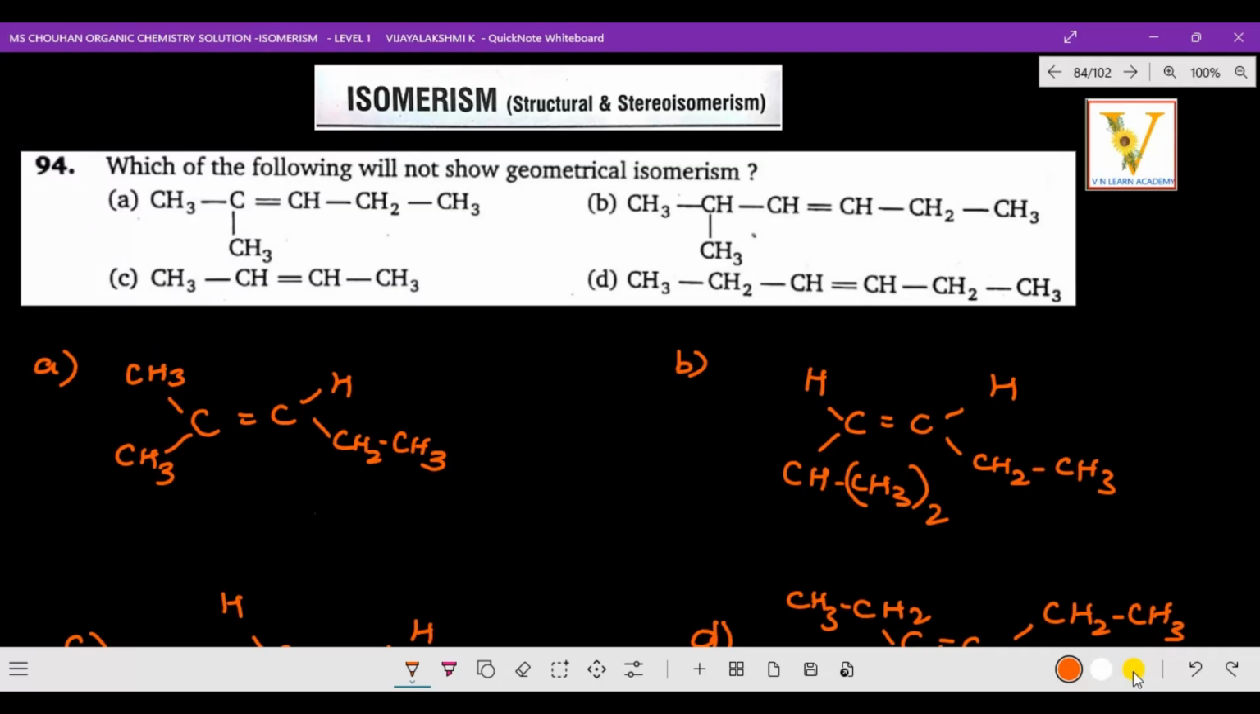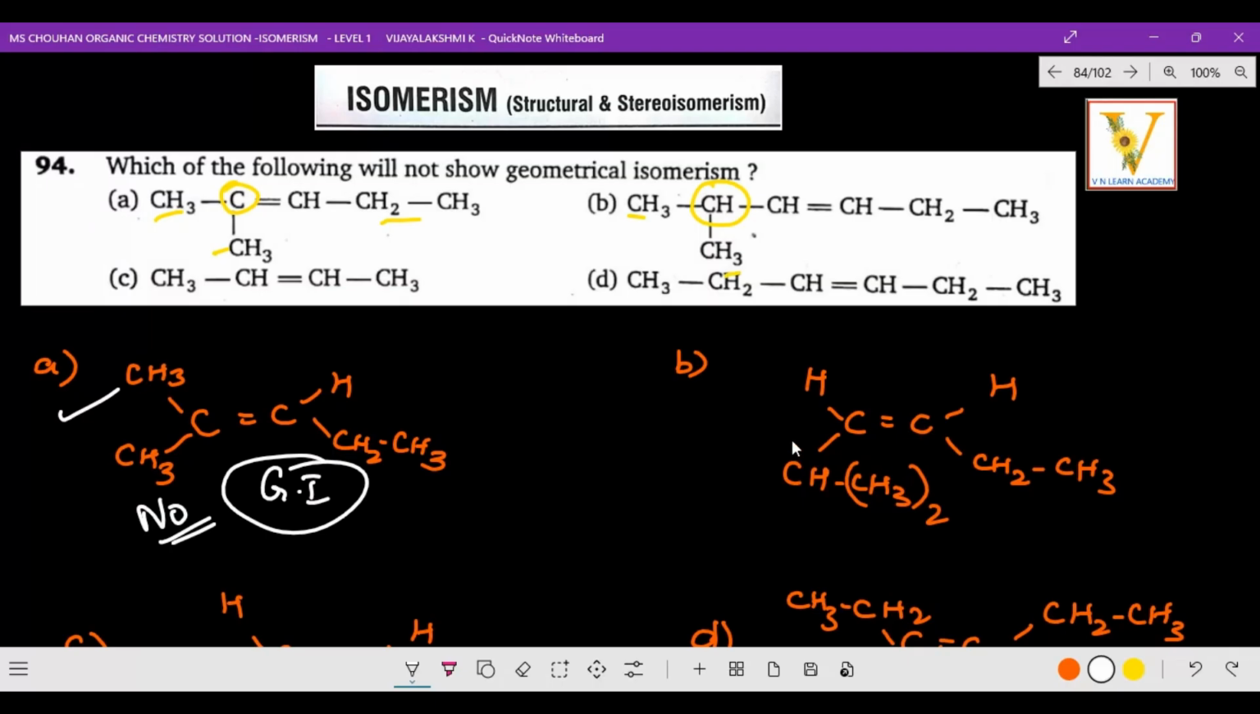Observe these two options. Here both methyl groups are present, here also both methyl groups are present, but here CH is there, but here only C is there. Let me bring the structural formula here. So C double bond C, H, CH2, CH3 at this point, whereas here CH2, CH3, CH3. So at this point you cannot have geometrical isomers. So here there is no geometrical isomer. What they are asking is which will not show geometrical isomers, so this will not show geometrical isomers.